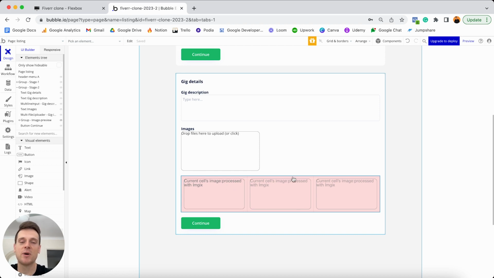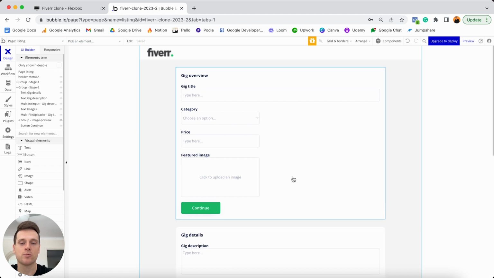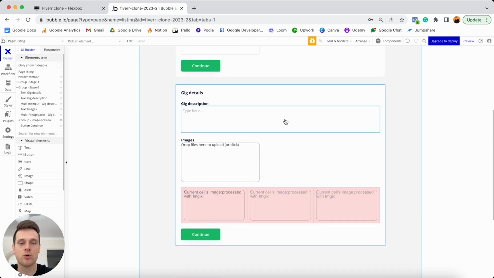But just when you thought we were almost there, I have another spanner we're going to throw in the works. So if a user was to come to this page, right now they would see these two groups both being displayed at the same time. Whereas if we wanted to replicate the real-world Fiverr experience, only one of these groups should be displayed at a time. So when a user comes to this page, they should in theory only see this first group here. Then when they click the continue button, this group should hide and our second group should be displayed.